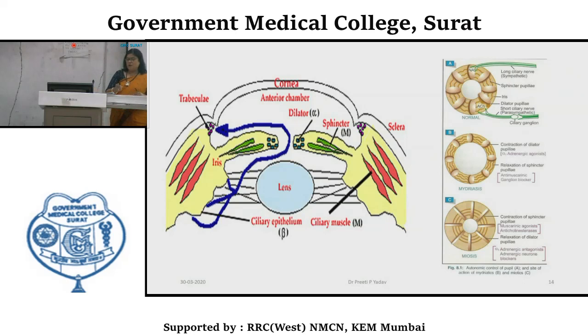So in the other diagram, you can see that the long ciliary nerves are sympathetic, and these are the sphincter pupillae muscle. This is the eye. Cholinergic innervation fiber. So the short ciliary nerve is carrying the parasympathetic fibers. This is the ciliary ganglia.